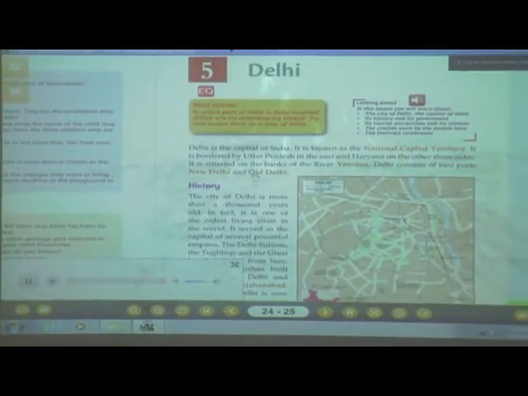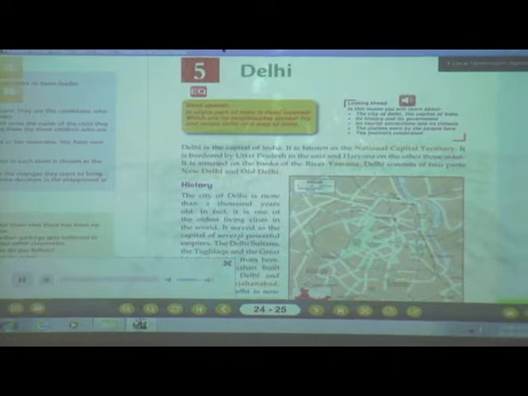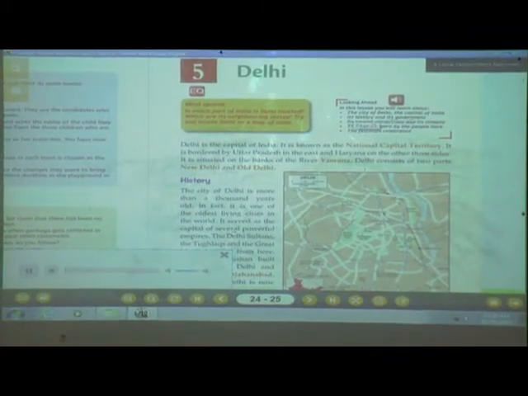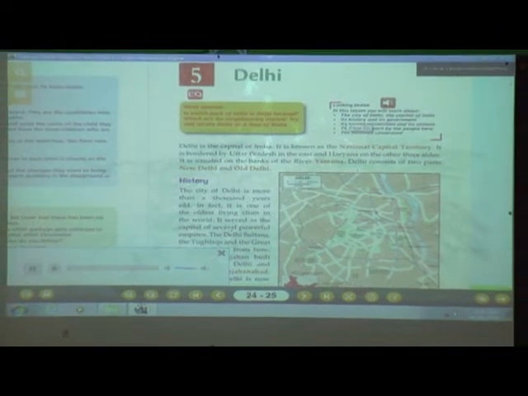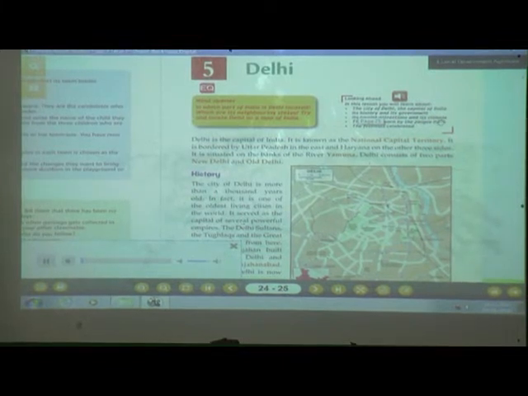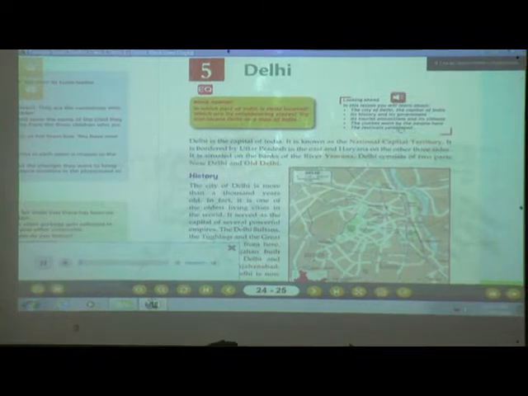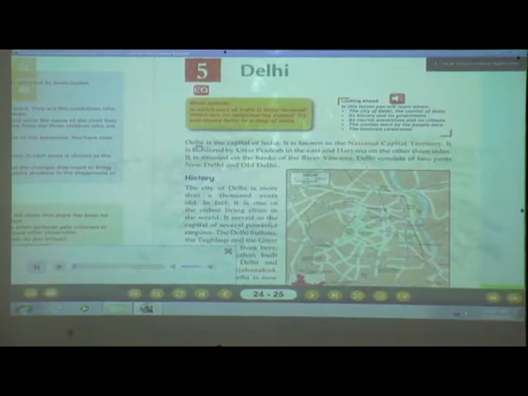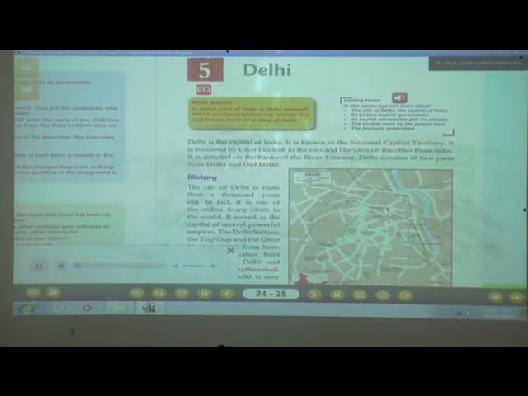Delhi. At the end of this lesson, you will learn about the city of Delhi, the capital of India, its history and its government, its tourist attractions and its climate, the clothes worn by the people here, the festivals celebrated. In which part of India is Delhi located? Which are its neighboring states? Try and locate Delhi on a map of India.